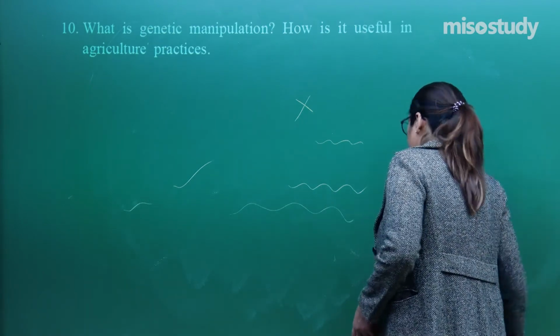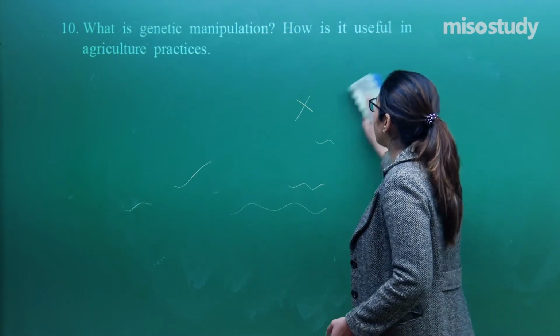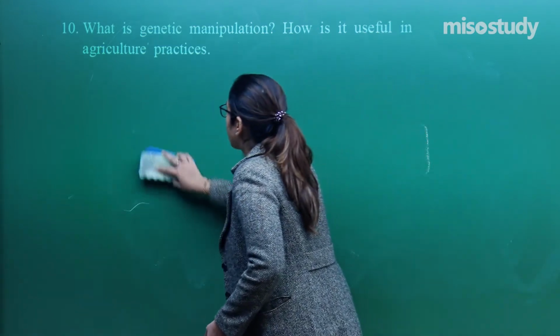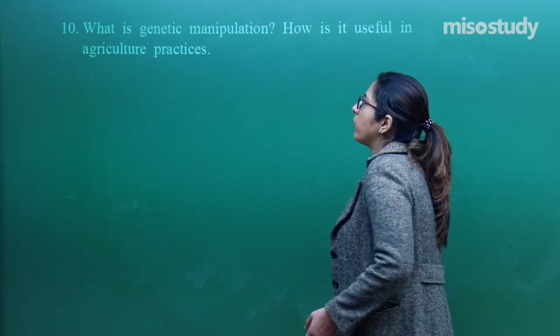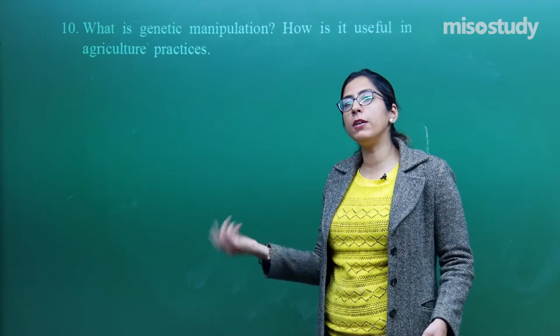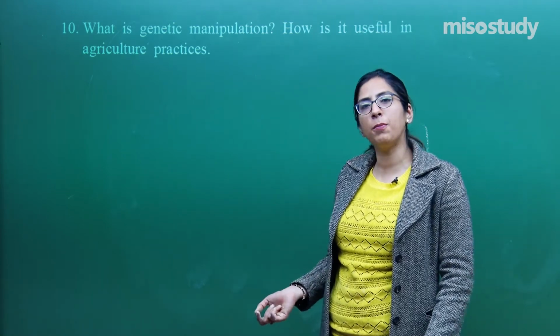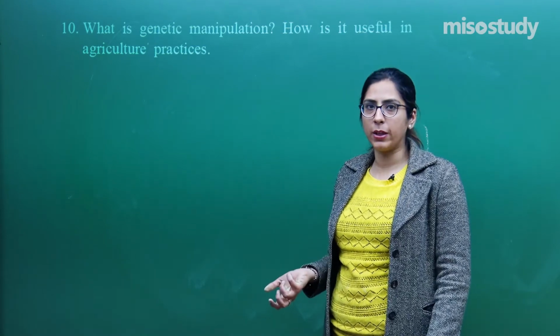So again, what is genetic manipulation? How is it useful in agricultural practices? Genetic manipulation or genetically modified crop, that is all the same. So in this, what we do is modify the genetic composition of a plant. Either we add something or we delete something.